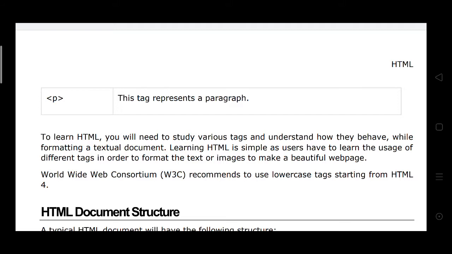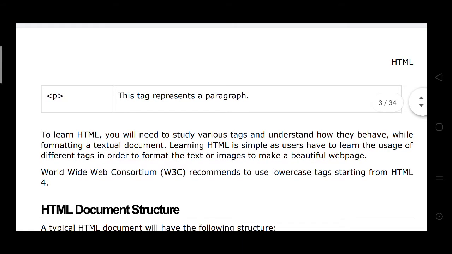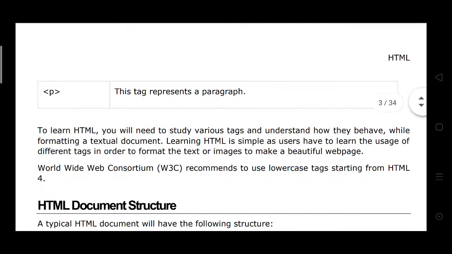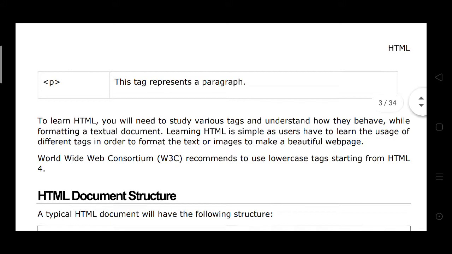You have to learn the usage of different tags in order to format text or images to make beautiful web pages. World Wide Web recommends to use lowercase tags starting from HTML.